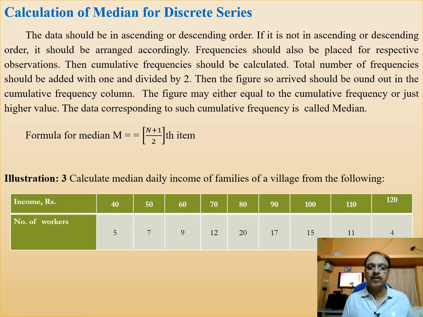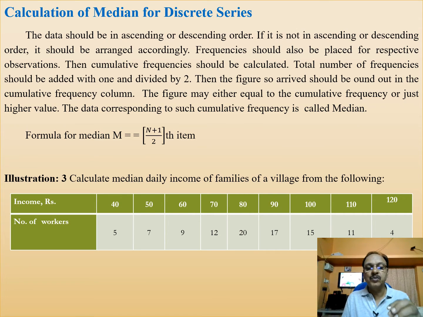Then second one is calculation of median for discrete series. Discrete series is associated with frequencies. Here the formula is (n plus 1) by 2 or n by 2 item. You can use this for calculation of median for discrete series. Here also income and number of workers are given. It is arranged in ascending order, hence there is no need for arrangement according to the ascending order.